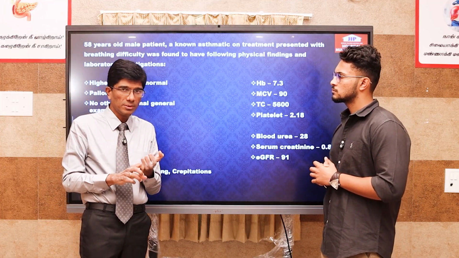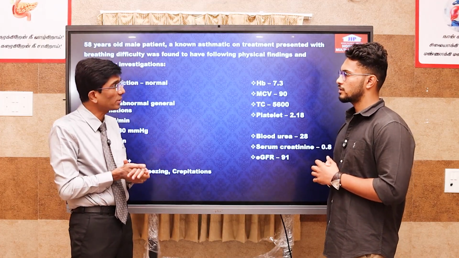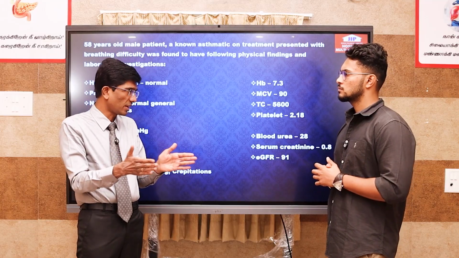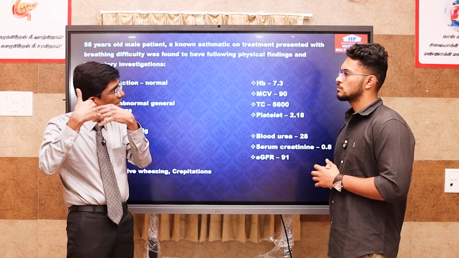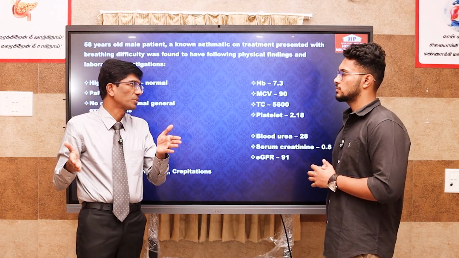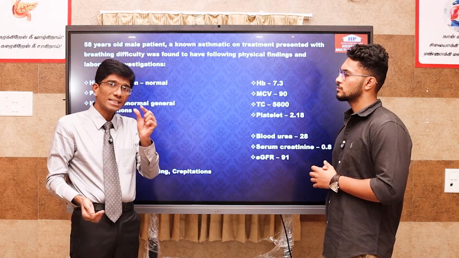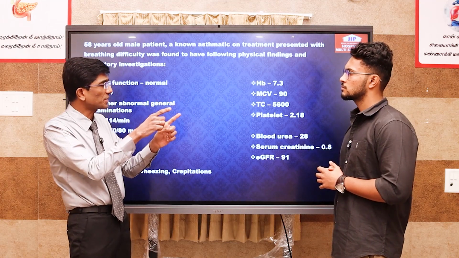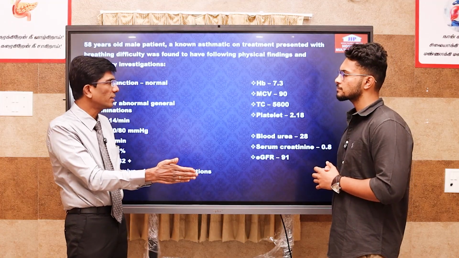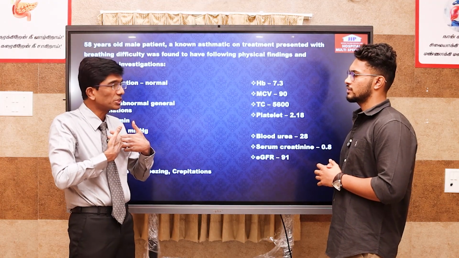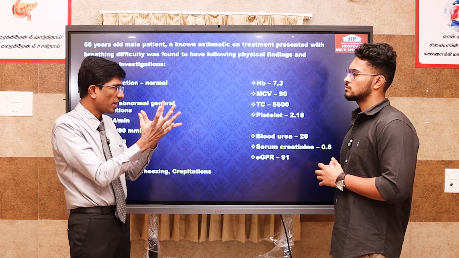So one is injection furosemide, another is morphine, and another one is NTG, nitroglycerin. NTG can reduce your venous return by dilating your veins. It can dilate your arteries also. So NTG can reduce your preload and it can reduce afterload. It can even dilate coronary arteries. So any patient who presents with MI and pulmonary edema, if you give nitroglycerin, it will dilate your veins, so venous return to the heart comes down. When venous return comes down, you have some relief.